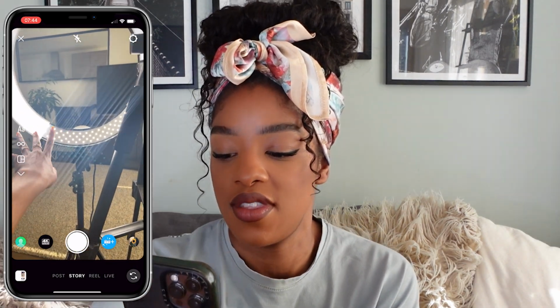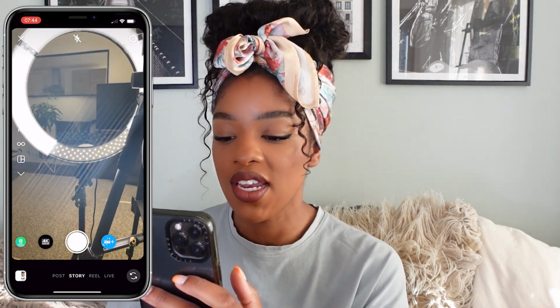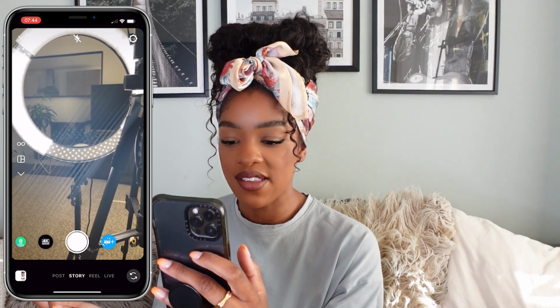Yes, I've got this bit missing from my ring light. It's not even lost. I know exactly where it is. I just couldn't bother to put it on.